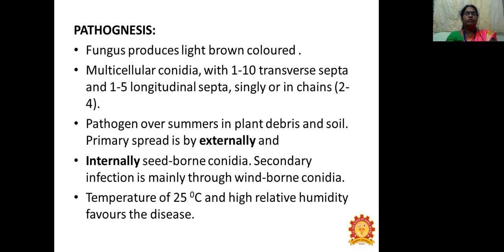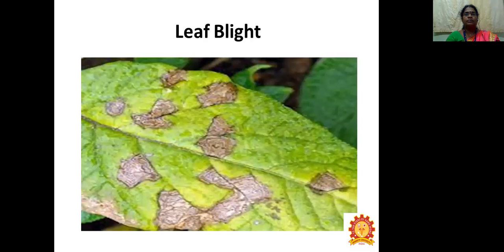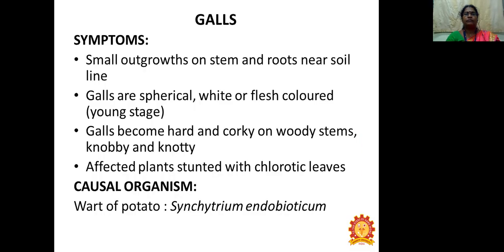Pathogenesis: the fungus will produce light brown colored conidia. The pathogen oversummers in plant debris and soils. Primary spread is by externally or internally seed-borne conidia. Secondary infection is mainly through windborne conidia. A temperature of 25 degrees Celsius and high relative humidity favor the disease. So these are the symptoms of leaf blight seen on the pulses.